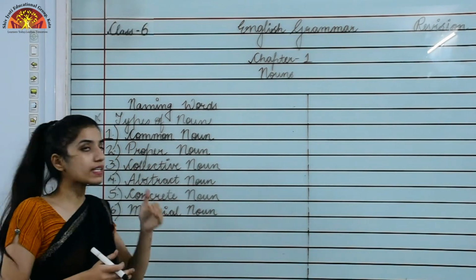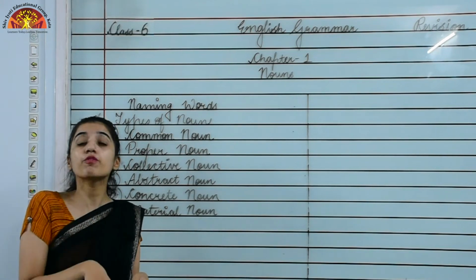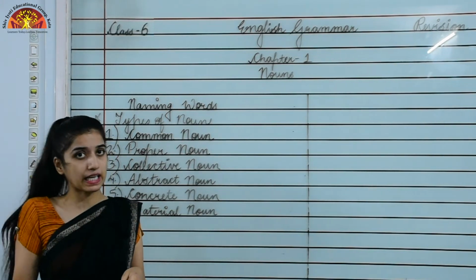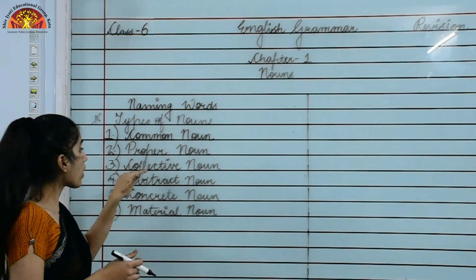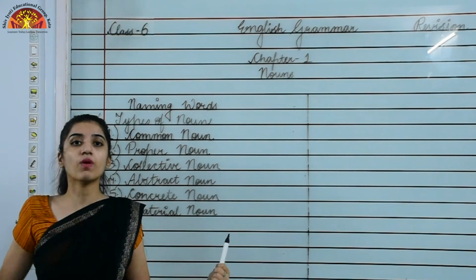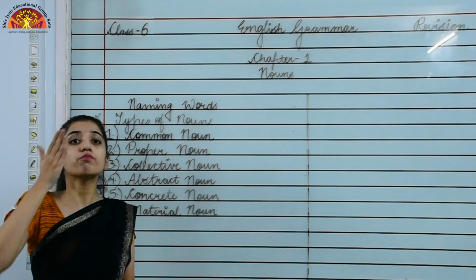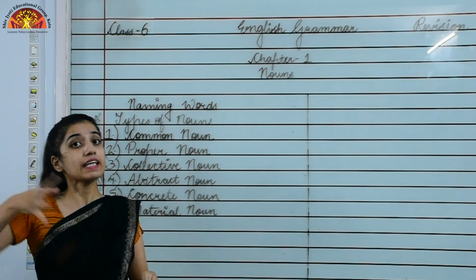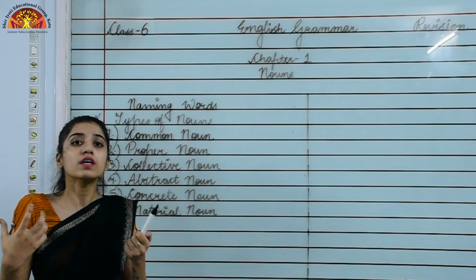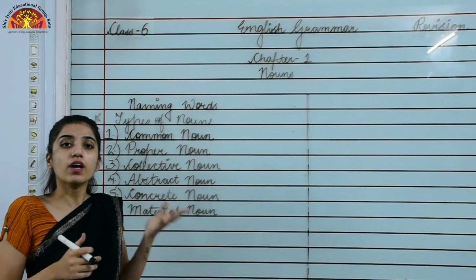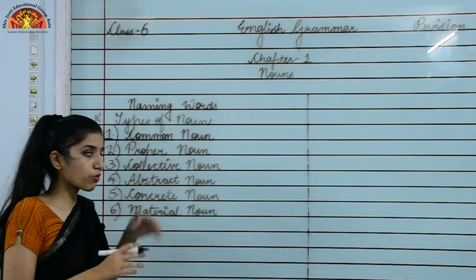Moving to the second one, that is proper noun. What is a proper noun? When we are particularly telling the name of a person, place, animal or thing, that time the noun would be a proper noun. Now what is collective noun? Collective means a group. So when we are telling the name that represents a group of people, animals or things, that time the noun would be a collective noun.